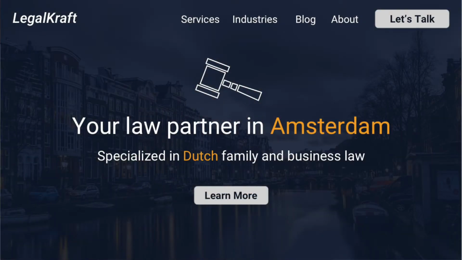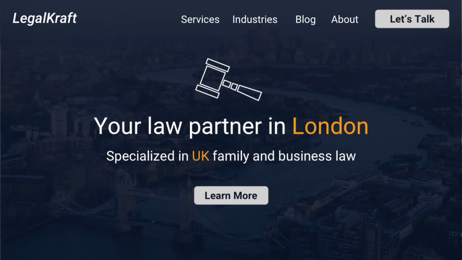Then it's time to see what can be optimized on your website. Start with localized headlines and subheads. Use the headline to highlight your local expertise. For example, if your law firm has a great reputation in Amsterdam and London, and you have a good amount of visitors coming from those cities, you can personalize your headlines and subheads with the city and/or country. Your law partner in Amsterdam, specialized in Dutch family and business law. Your law partner in London, specialized in UK family and business law.